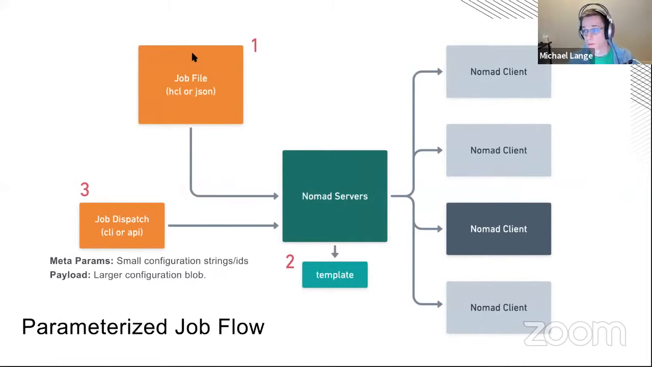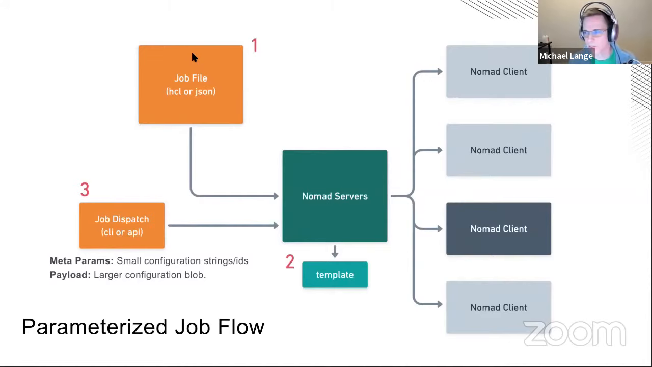Parameterized jobs are similar to periodic jobs. A little more involved again, but here we start with a job file on number 1 here. That gets submitted to the servers. Servers hold on to that template, just like periodic. But this time, it takes user intervention to actually spawn a child instance. And that's through a command called job dispatch, which you can do via the CLI or the API. So once that job template is running, you can then dispatch instances of it.